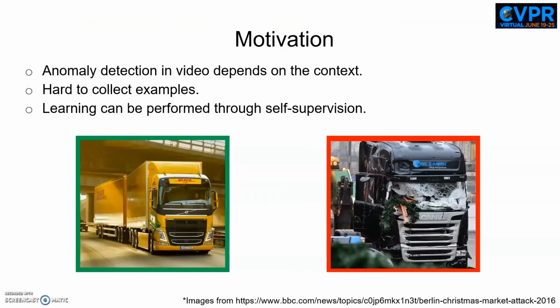On the left-hand side, we have a truck driving on a highway, which is normal, while on the right-hand side, we have a truck driving through the Christmas market, which is abnormal. Addressing anomaly detection through a single proxy task, such as predicting the future video frame, is suboptimal, since the proxy task is not perfectly aligned with anomaly detection. Therefore, we propose to perform anomaly detection by jointly training a model on multiple proxy tasks to reduce the non-alignment of the model with respect to the anomaly detection task.